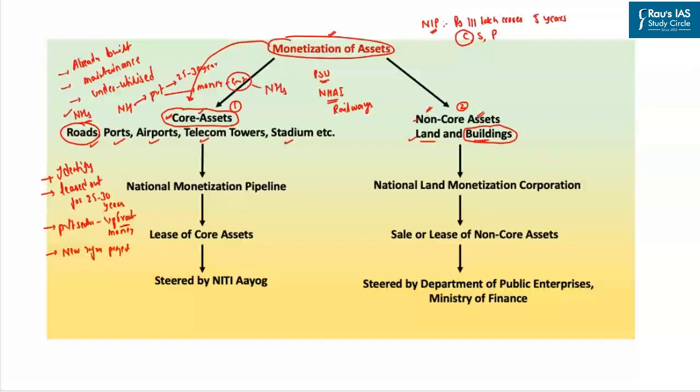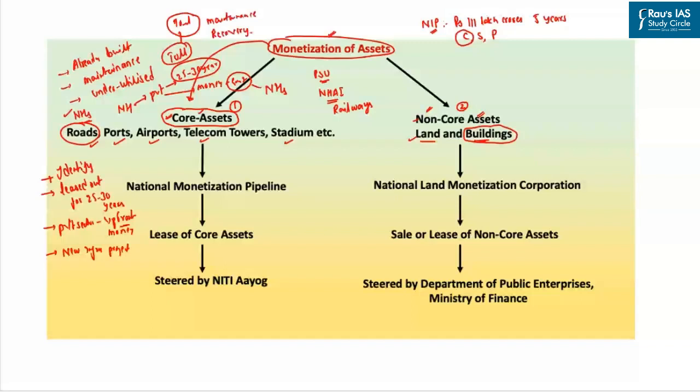Apart from that, since the private sector has leased the national highway for the next 25 to 30 years, the private sector will erect the toll. By erecting the toll, it will collect the toll fee from the vehicles using this national highway, and this toll will then be used by the private sector for the maintenance of the national highway as well as for recovering whatever money the private sector has paid to the government of India.